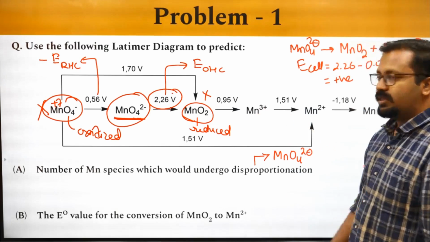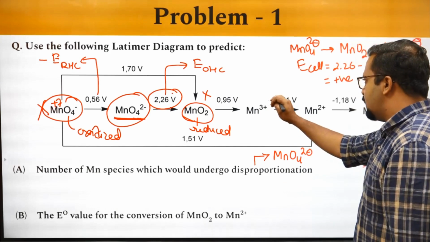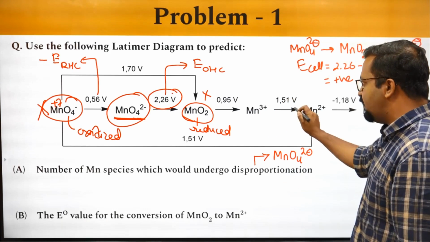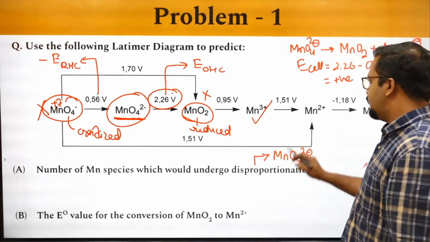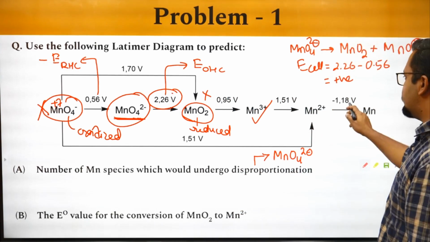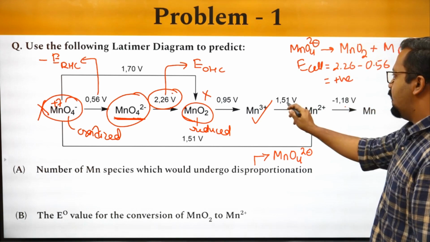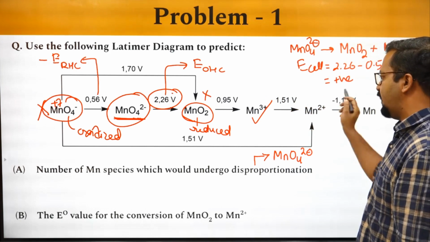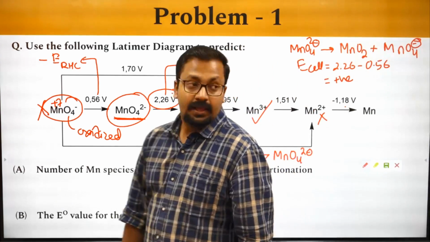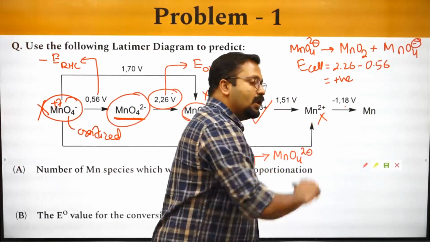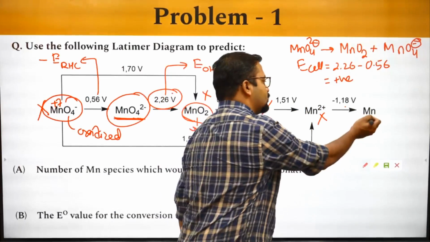Let's look at Mn3 plus. 1.51 minus 0.95, positive. Mn2 plus: minus 1.18 minus 1.15, negative value. No, not possible. Mn2 plus can only undergo reduction, so this is also not possible.